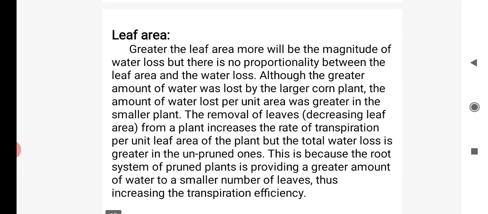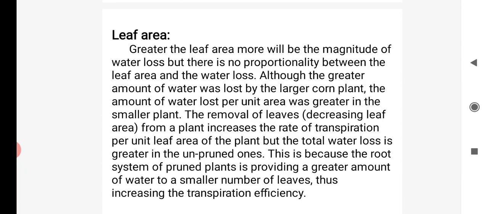Leaf area. Leaf area is also one of the important factors that affect transpiration. The greater the leaf area, the more will be the magnitude of water loss. There is no proportionality between the leaf area and the water loss.